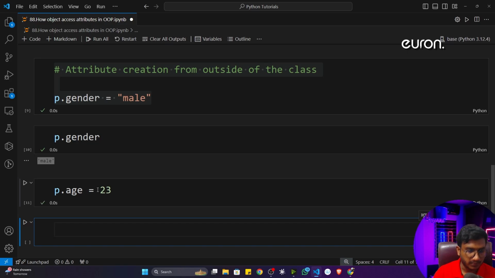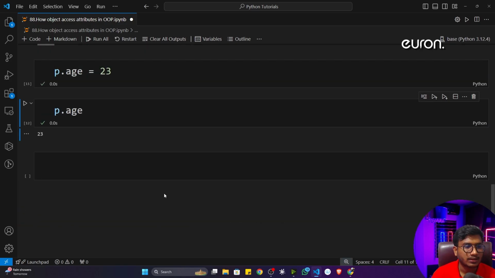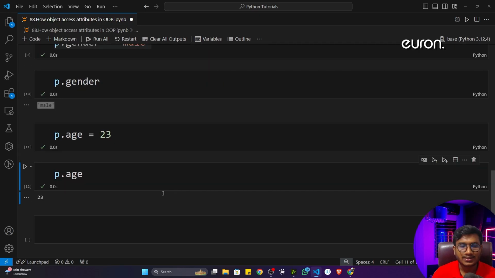Now if I execute, it will work. Now if I just write p.age, see, it will give me 23. That means you can create as many attributes as you want in this class itself. There won't be any kind of issue. So yes, this was a quick topic.